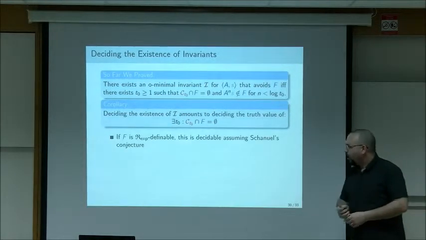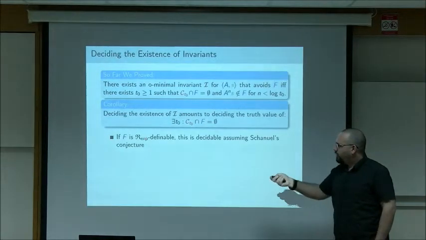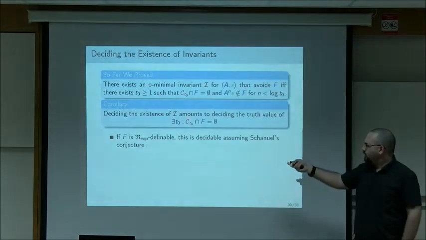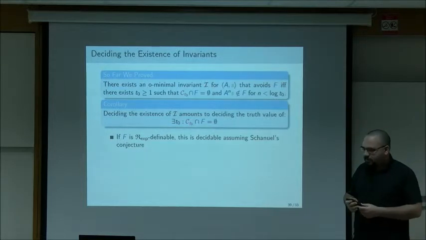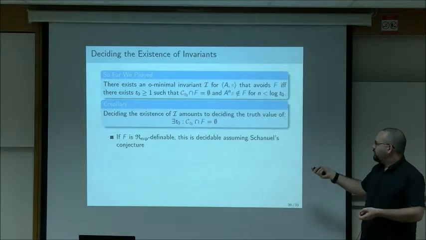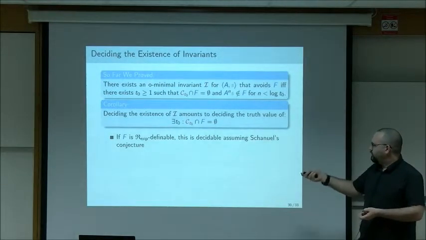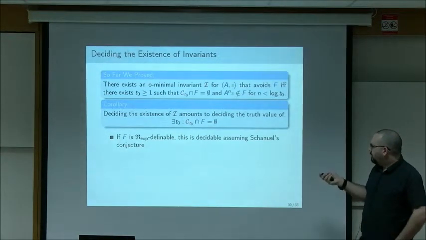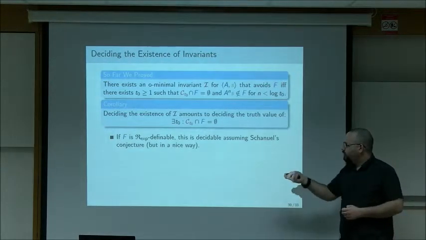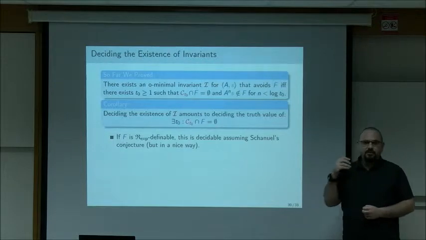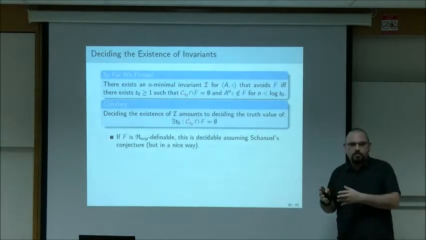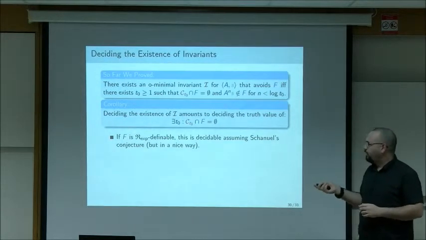Well, if the target itself is R_exp definable, then this entire sentence is definable in R_exp, because this set is also definable in R_exp. And R_exp is, as I said, not known to be decidable. It is known to be decidable subject to some conjecture in transcendental number theory called Schanuel's conjecture. And the dependence on this is nice in the sense that if Schanuel's conjecture is true, then we have an algorithm for deciding this. If Schanuel's conjecture is false, then we have an algorithm that will never give the wrong answer but might not halt. So bad, but not too bad.